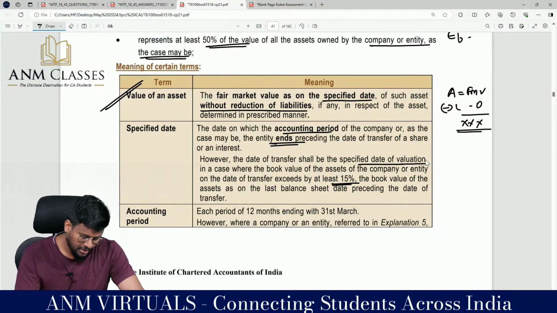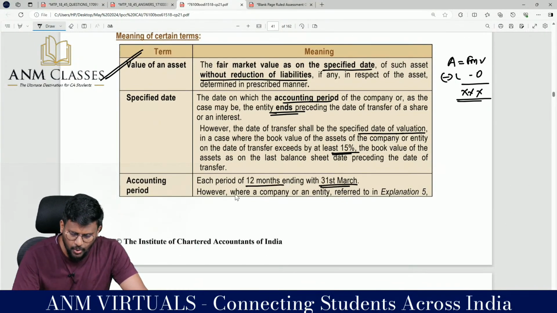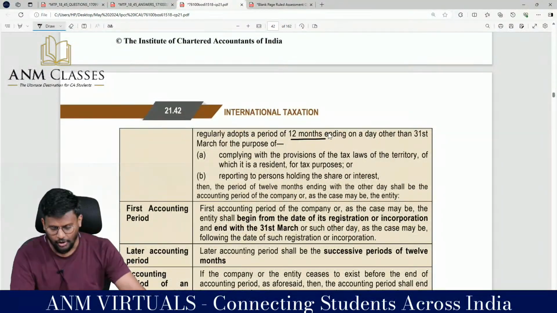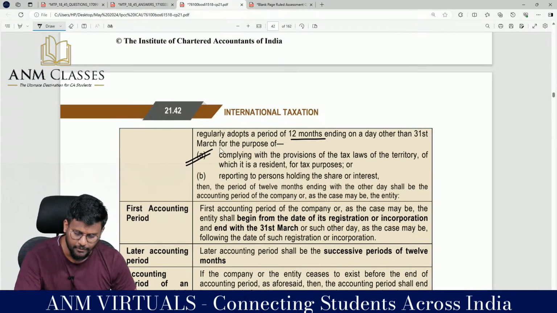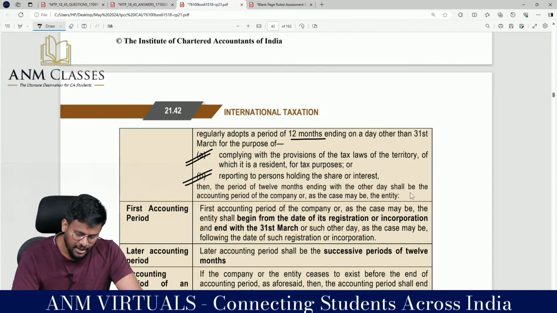Accounting period is each period of 12 months ending with 31st of March. However, where a company or entity referred to in Explanation 5 regularly adopts a period of 12 months ending on a day other than 31st March, for the purpose of complying with the provisions of the tax laws of the territory of which it is a resident for tax purposes, or for reporting to persons holding the share or interest, then the period of 12 months ending with that other day shall be the accounting period of the company or entity, as the case may be.